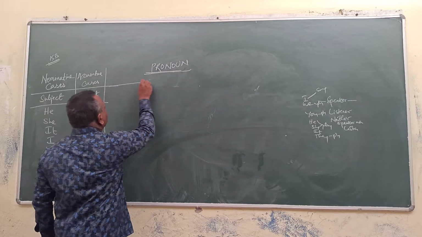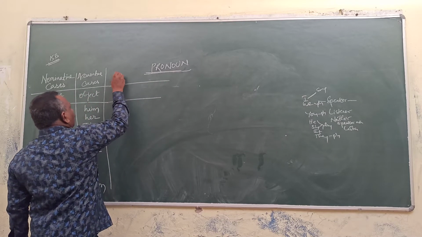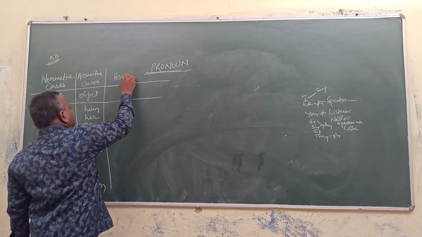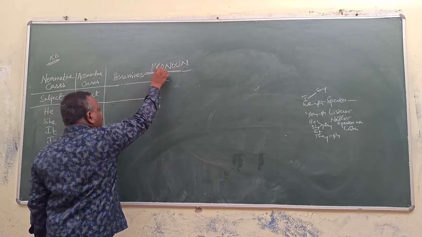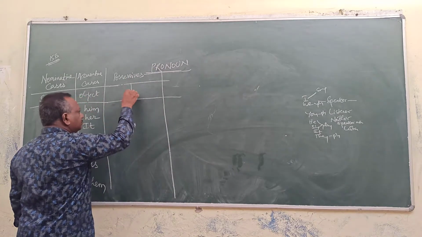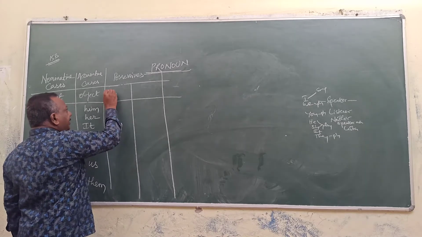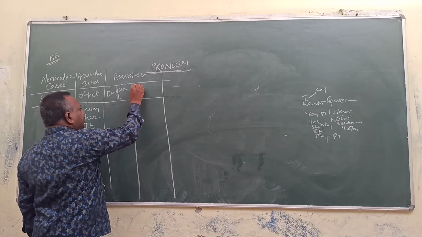Next, possessives. In the possessives, dative 1 case, dative 2 case.